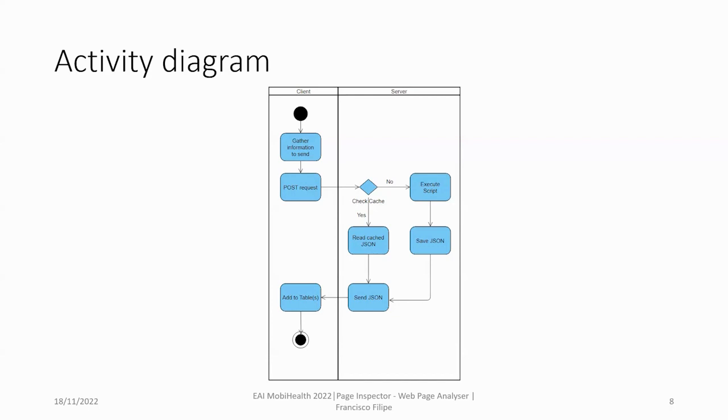Otherwise, the dedicated script for each type of report is executed. Then the JSON is saved for future cache. And finally, the JSON is returned to the client. Finally, in the client, the JSON information is added to the tables.